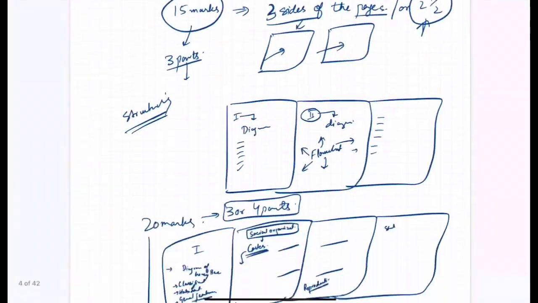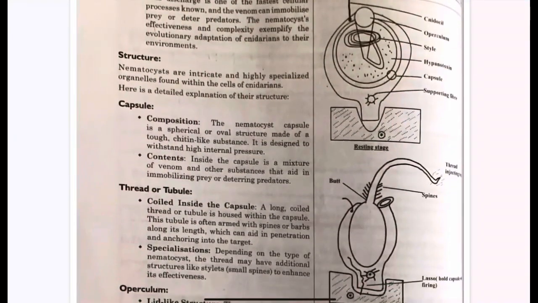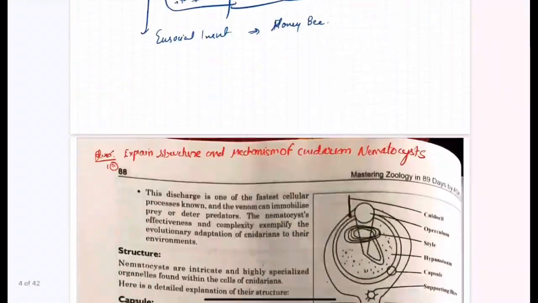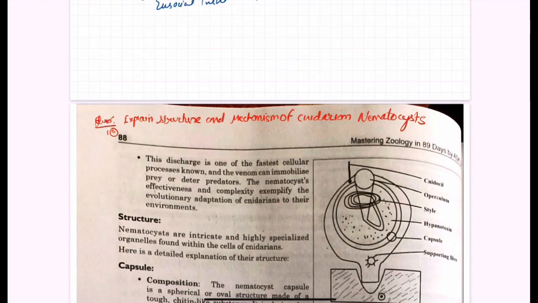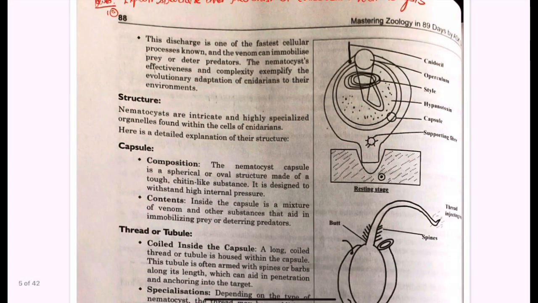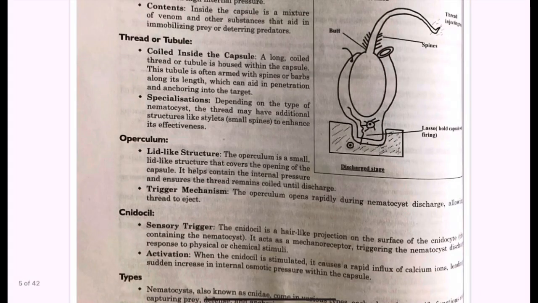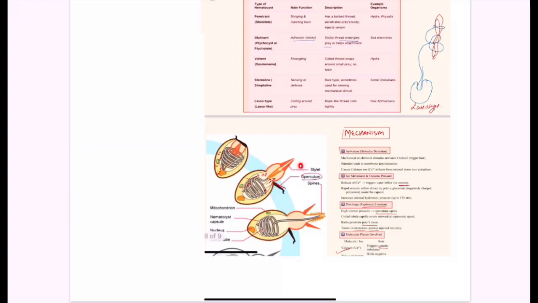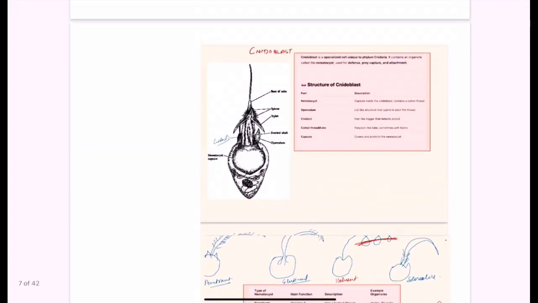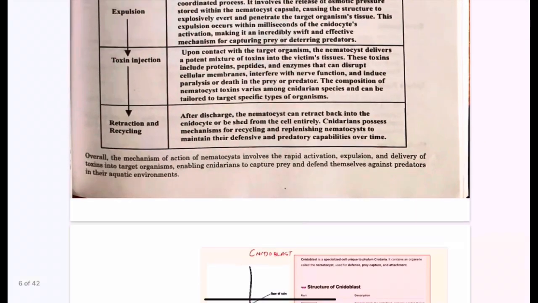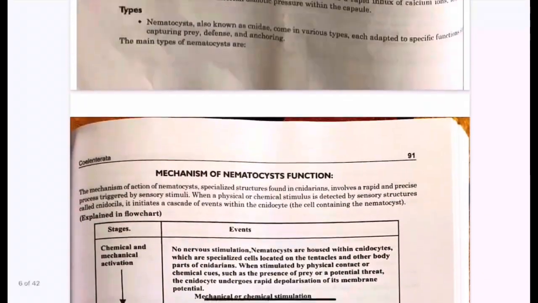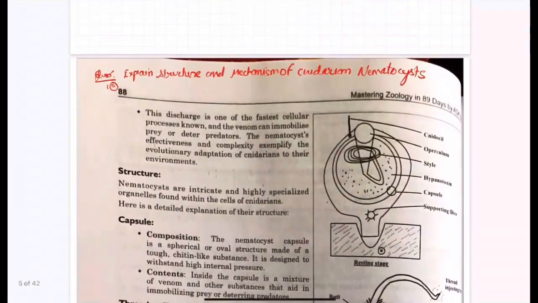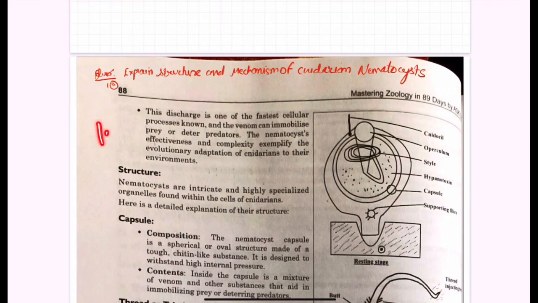If you will see the book Mastering Zoology by Ask Depot, you will observe that the structure, everything is mentioned in the book. Or even if you will refer to the zoology classes, the structure, the mechanism, everything is explained in a very lucid manner. So you will find all the content, and even from the book you will observe that first of all you start any answer with a proper introduction, and in this case you will introduce it with the definition.